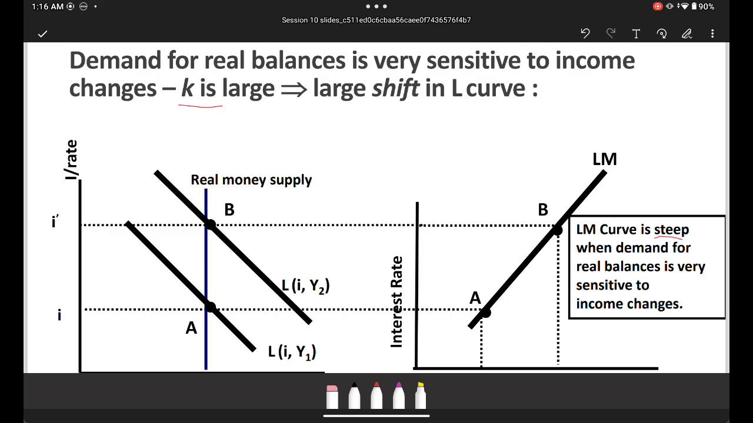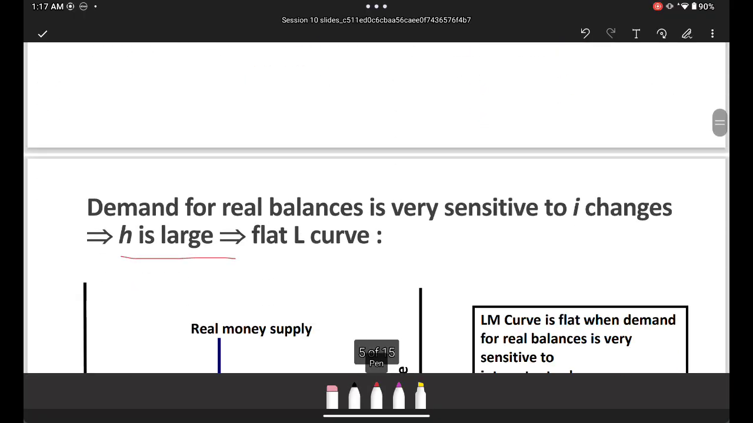The L curve is not this curve. The L curve is your demand curve, because L is equal to whatever. What's your demand curve equation? L equals Ky minus Hi, isn't it? Yeah. So you get a large shift in your demand curve. That's obvious.